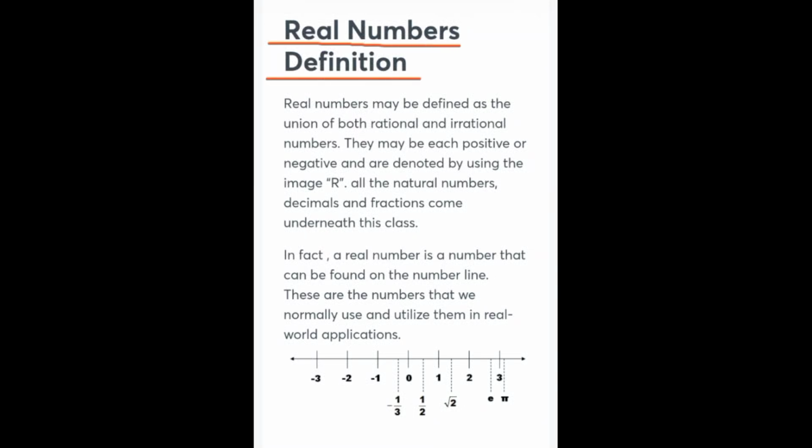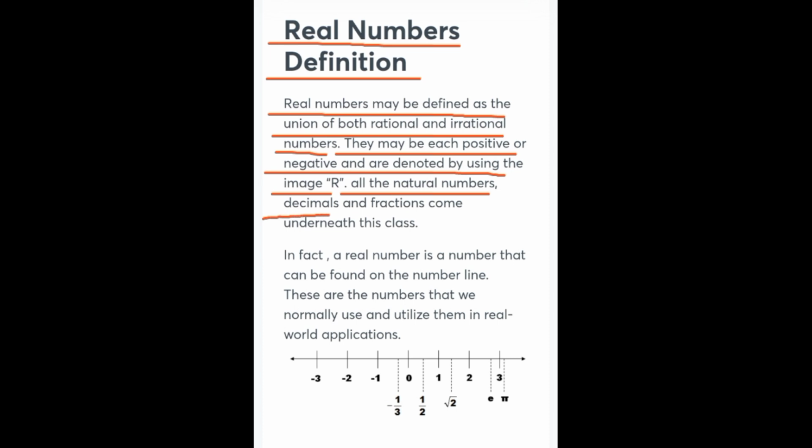By definition, real numbers may be defined as the union of both rational and irrational numbers. They may be either positive or negative and are denoted by the symbol R. All the natural numbers, decimals and fractions come under this category. In fact, a real number is a number that can be found on the number line.